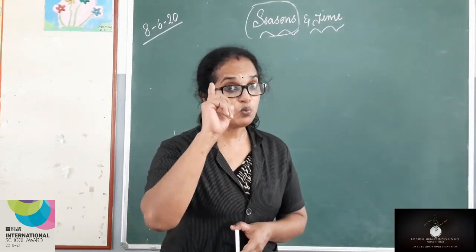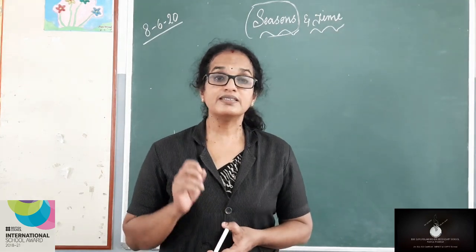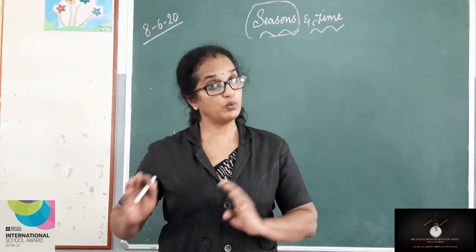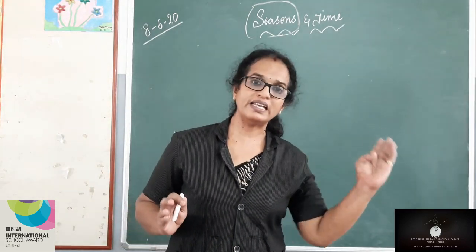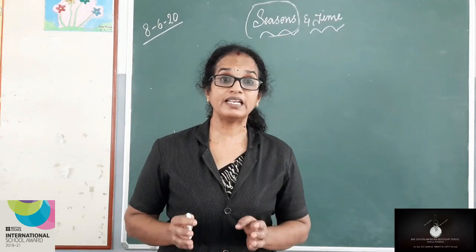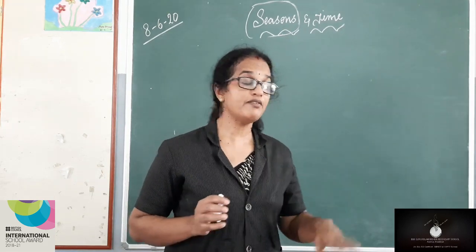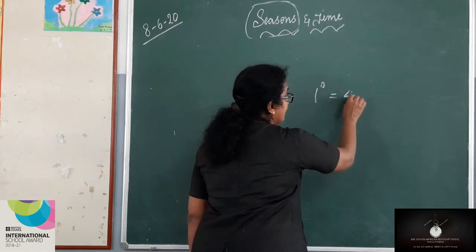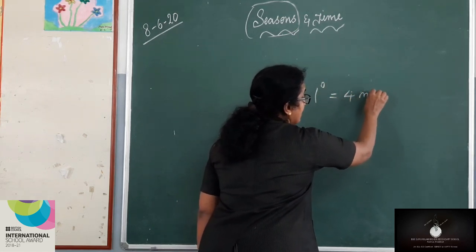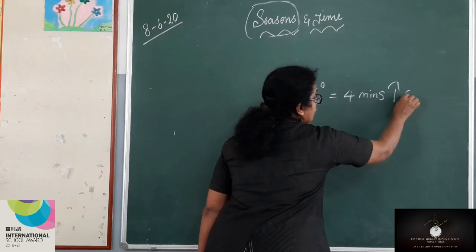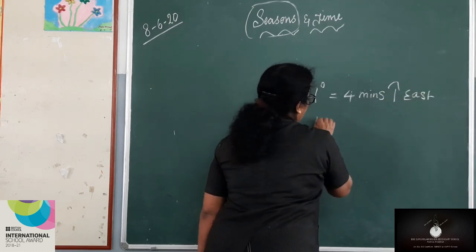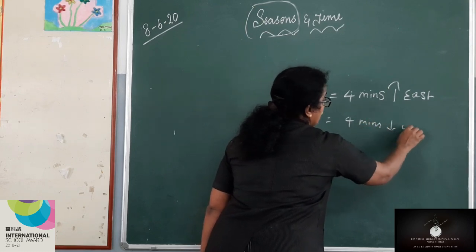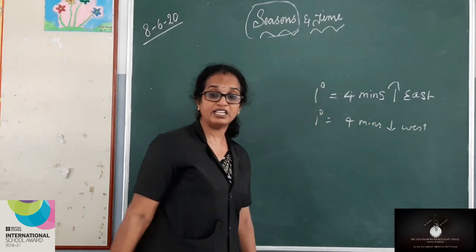For every 1 degree longitude, the time increases by 4 minutes towards the east, and for every 1 degree longitude, time decreases towards the west by 4 minutes. That is, for every 1 degree longitude, time increases by 4 minutes towards the east, and for every 1 degree longitude, time decreases towards the west. Is that clear, my dear children?